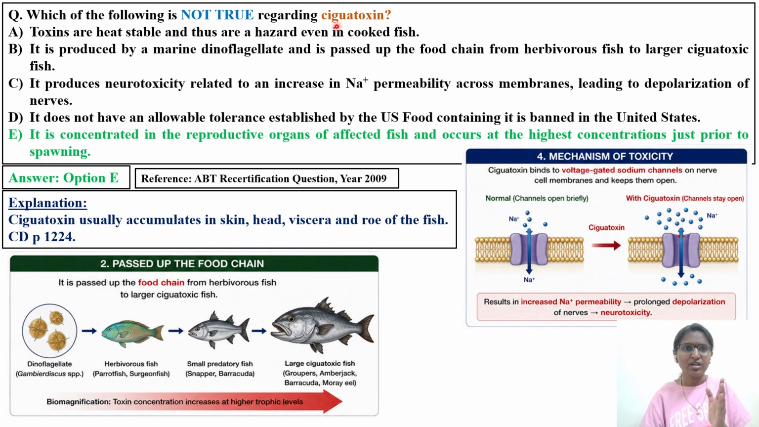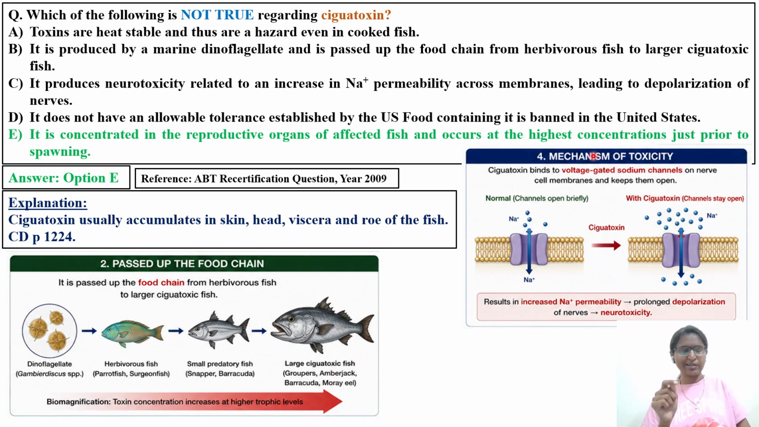So the right answer is: it is concentrated in the reproductive organs of affected fish and occurs at the highest concentration just before spawning. This particular statement, high concentration in the reproductive organs and during spawning, is not applicable to ciguatera fish poisoning. It is applicable to tetrodotoxin, that is, in the case of puffer fish.